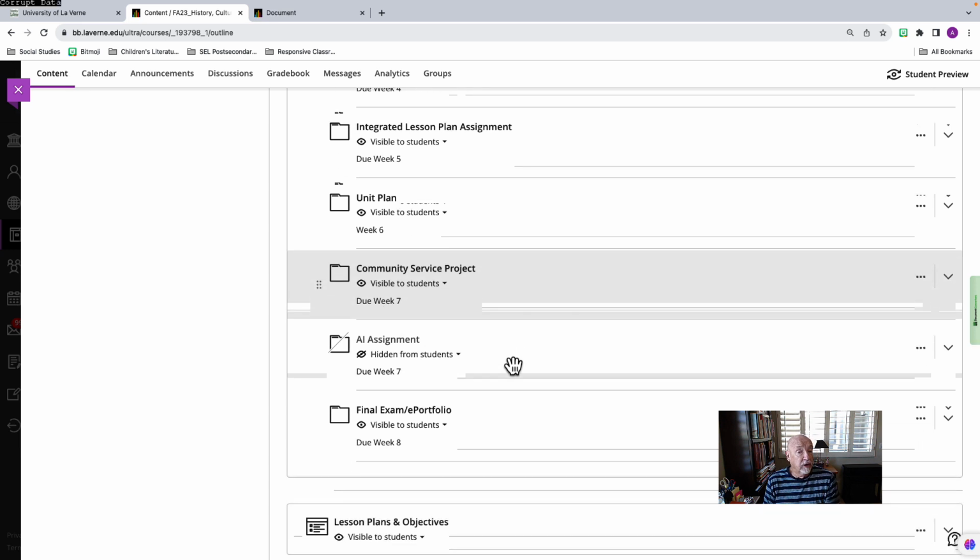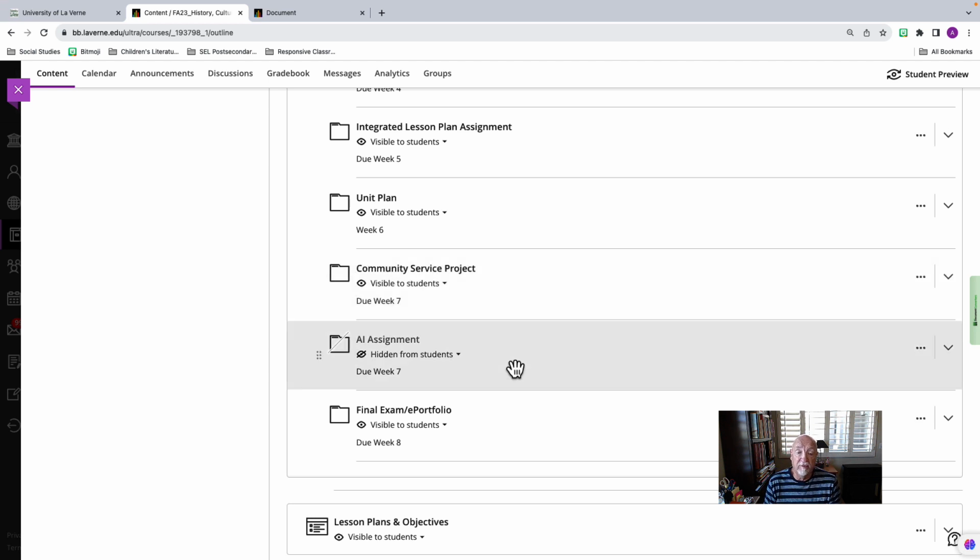One of my newer assignments that I am trying out is the AI assignment, artificial intelligence. I want you to create some instruction for students at any grade level you'd like in any subject. Probably social studies would be great. I would prefer, let's say social studies. And you can use the AI platforms that I have given you here in this assignment.